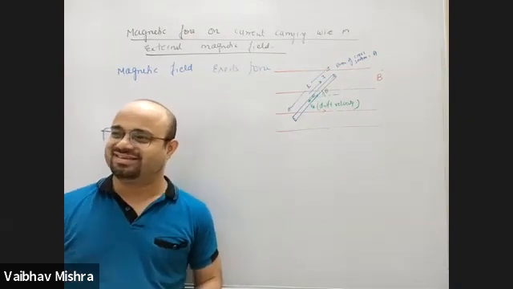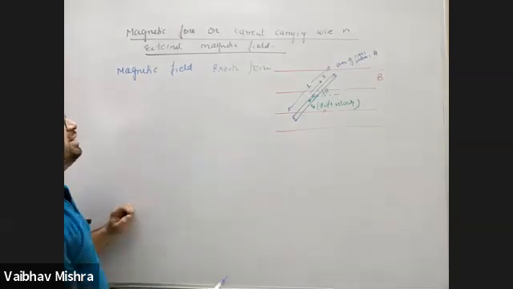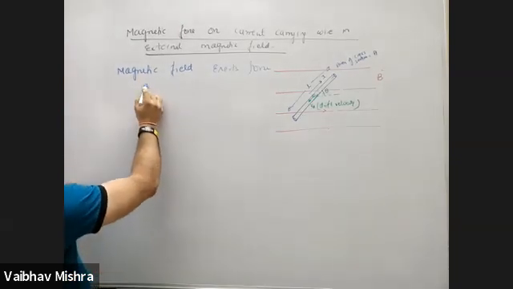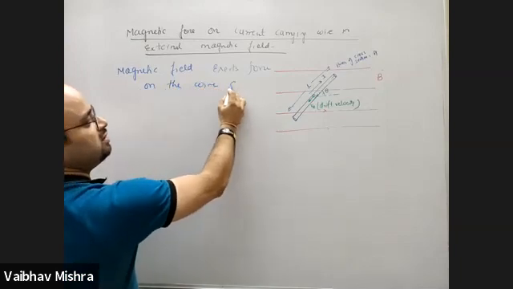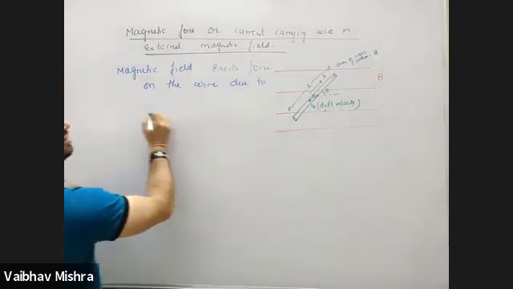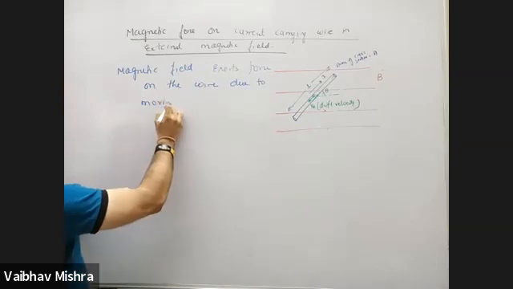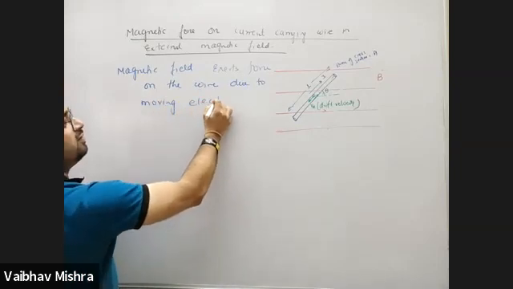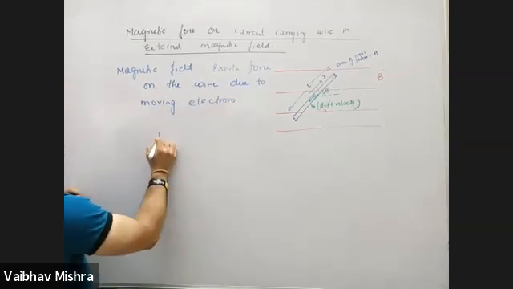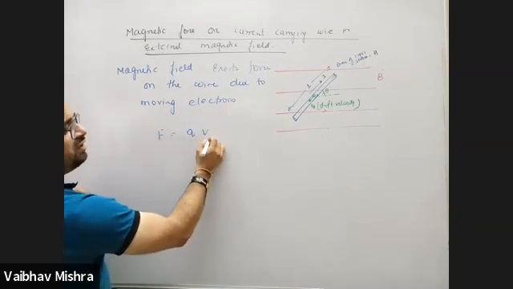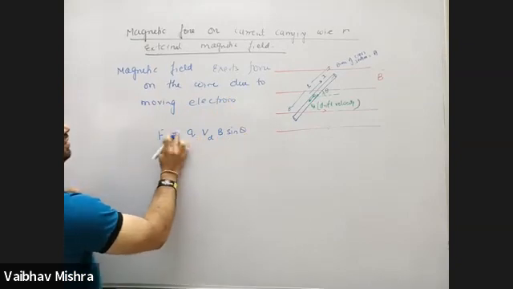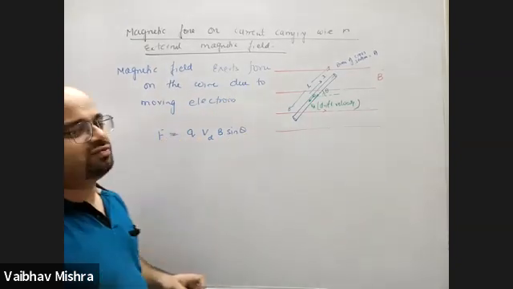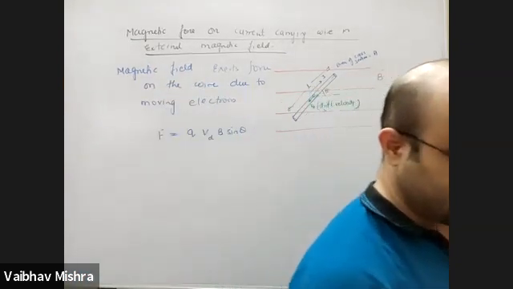Yeah, exactly. Magnetic field exerts force on the wire due to moving electrons. Force का formula होता है Q into V. V here becomes Vd into B sin theta. Now Q is the total charge that we need to find out on all the electrons present.